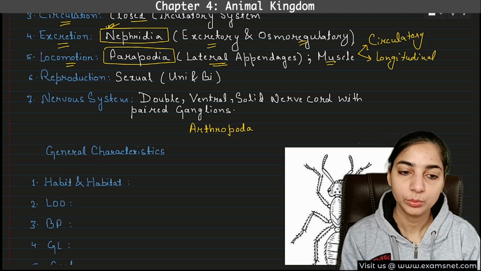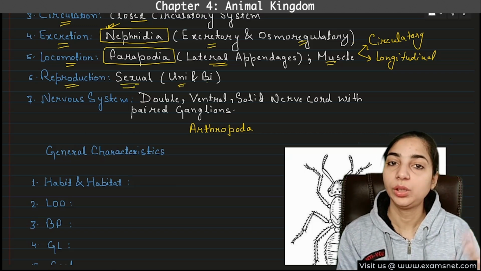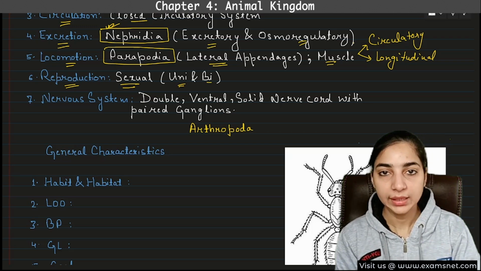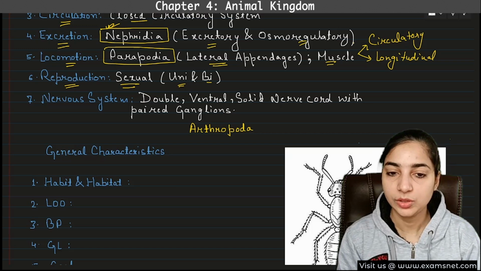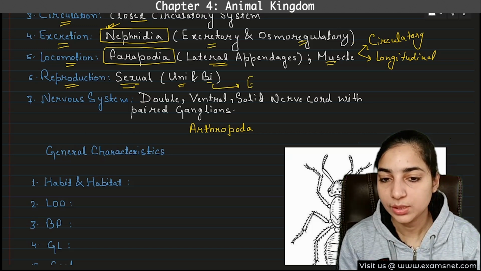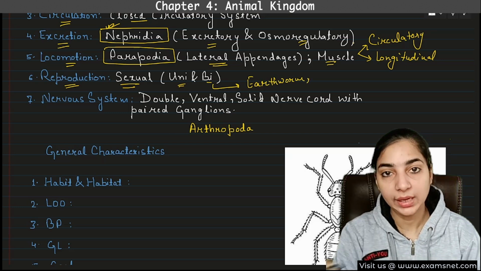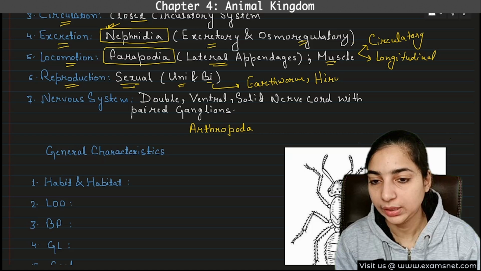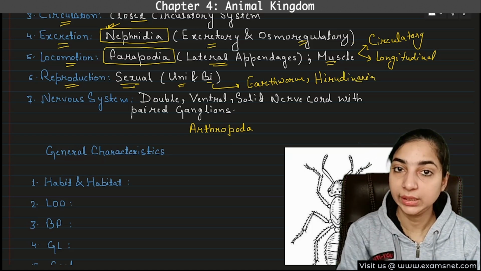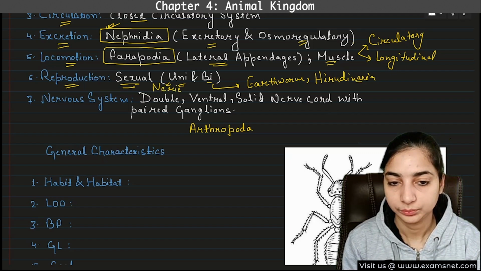Then let's come to the reproduction. Definitely sexual reproduction takes place. They can be unisexual and they can be bisexual as well. I have shown you three examples, right? Out of those three, two were bisexual. Which were bisexual? The earthworm is bisexual. And the Hirudinaria, the blood sucking leech, is also bisexual. And which one was unisexual? Nereis was unisexual.